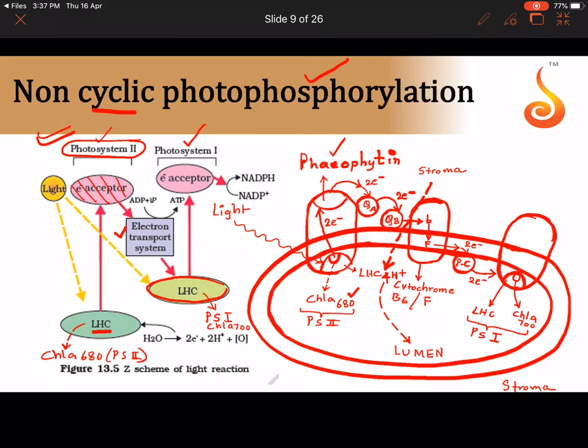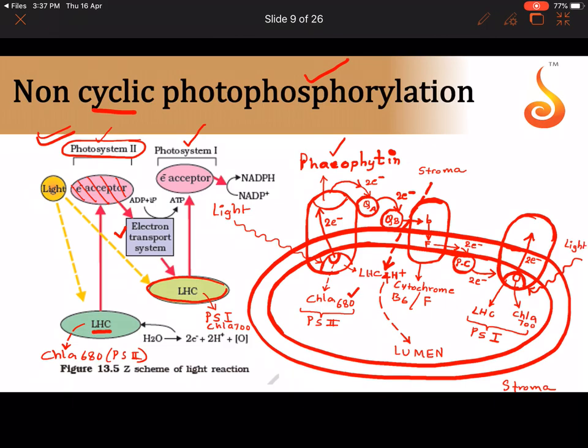Okay, now see what happens is these 2 electrons will be carried forward here. But for this chlorophyll A700 which received these 2 electrons, for it to give out these 2 electrons, again light has to fall onto the chlorophyll A molecule here also. So again photon will fall, light will fall onto it.